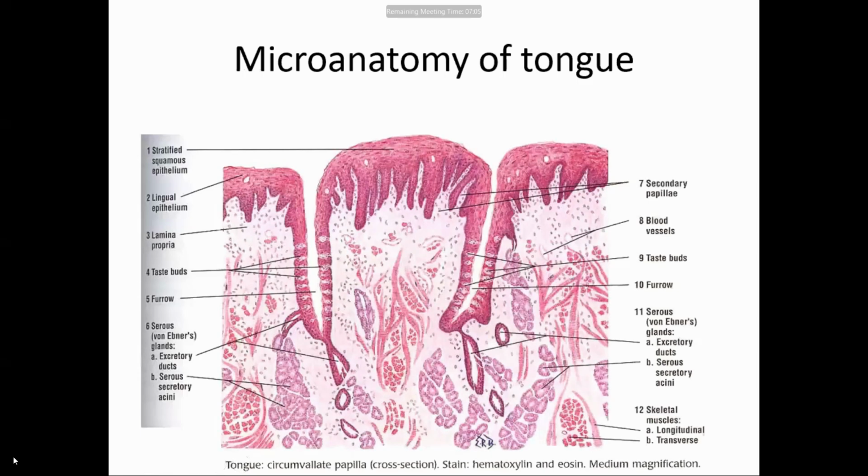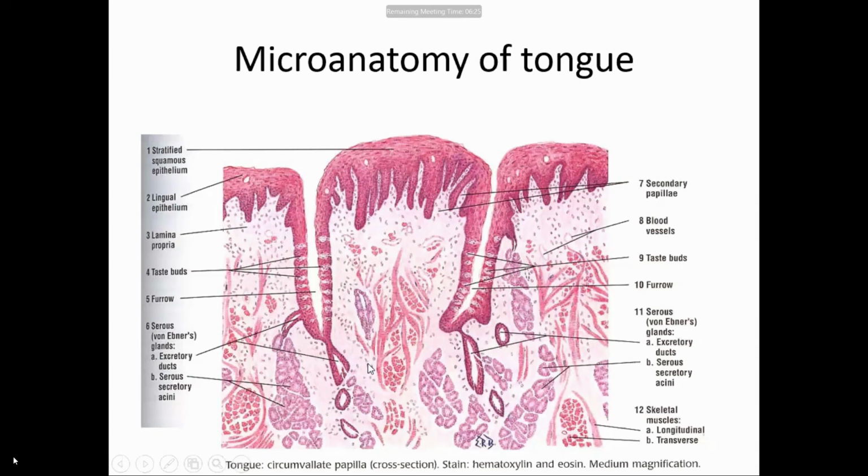Histology of the tongue, or the microanatomy of the tongue. You know that the tongue is made up of skeletal muscles. As it is made up of skeletal muscles, we can move it according to our will. These skeletal muscles are arranged horizontally, longitudinally, transversely, and obliquely. And these muscles are covered by a mucous membrane.